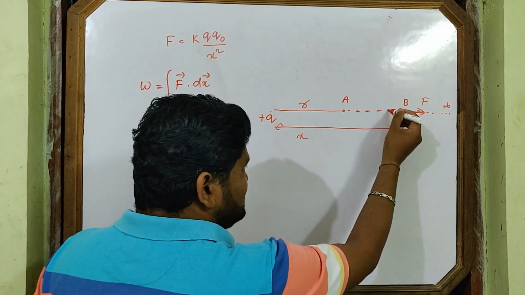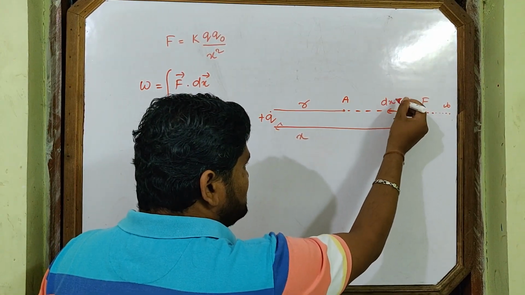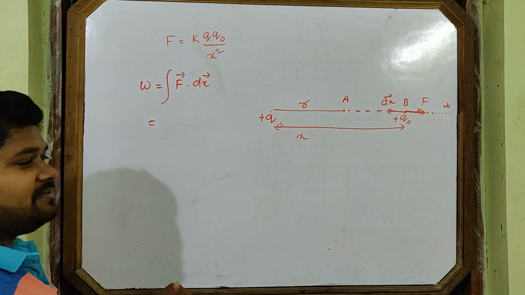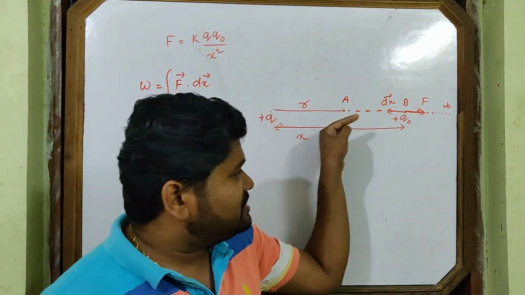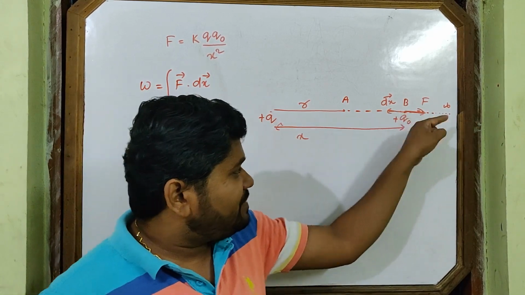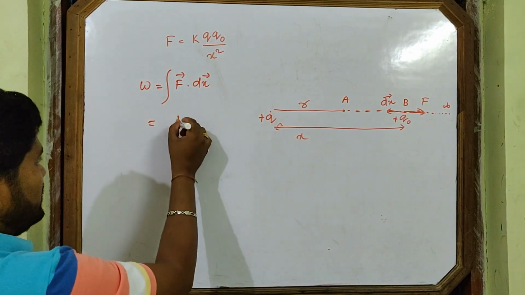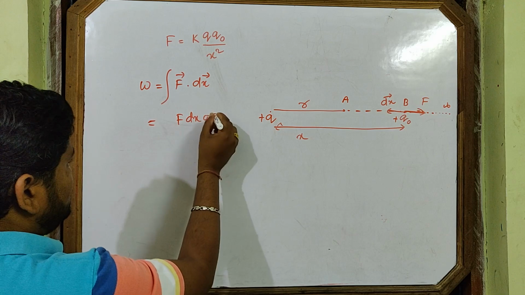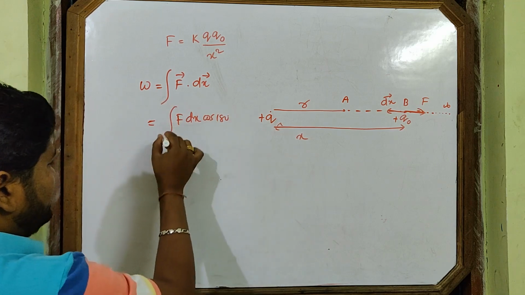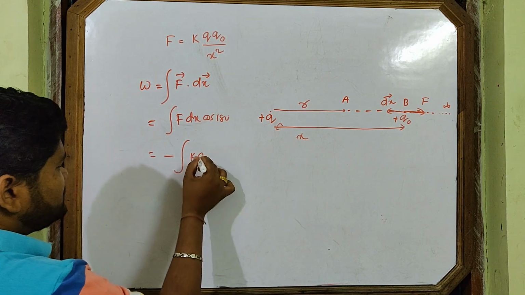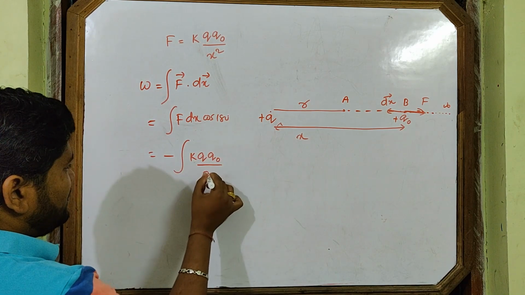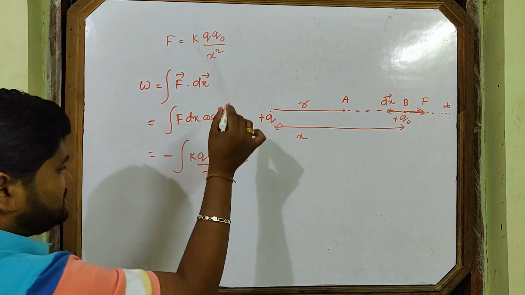But you are taking this charge here. dx is here. Q naught is coming from infinity to point A. dx is here, force is there, because positive charges repel. The angle between them is 180, so it is F dx cos 180, so it becomes minus. Then you put the F expression, k Q Q naught by x square dx.